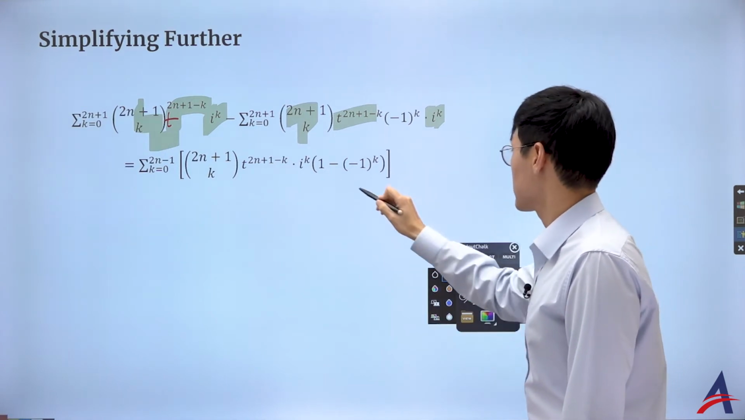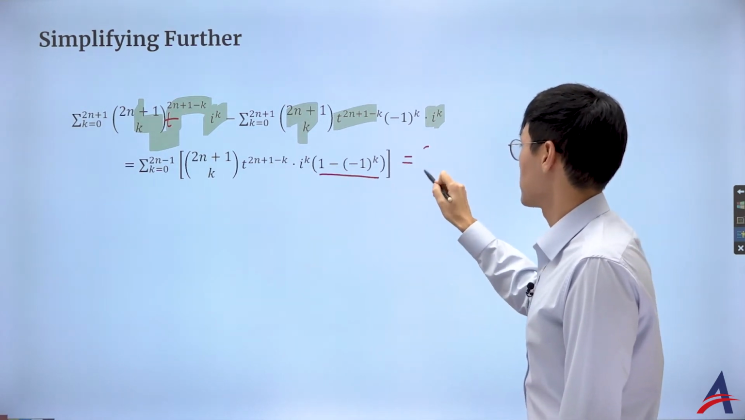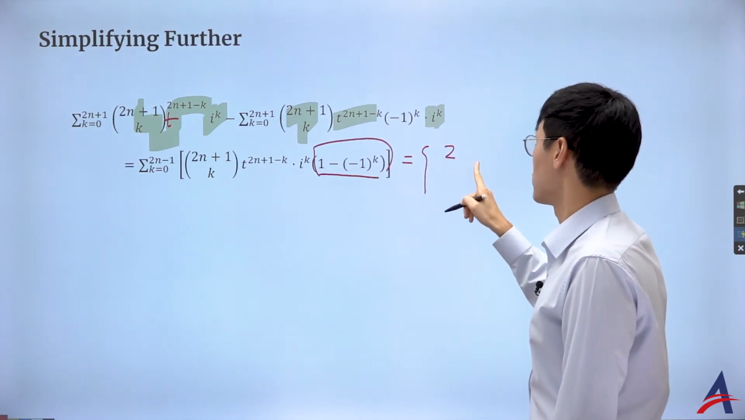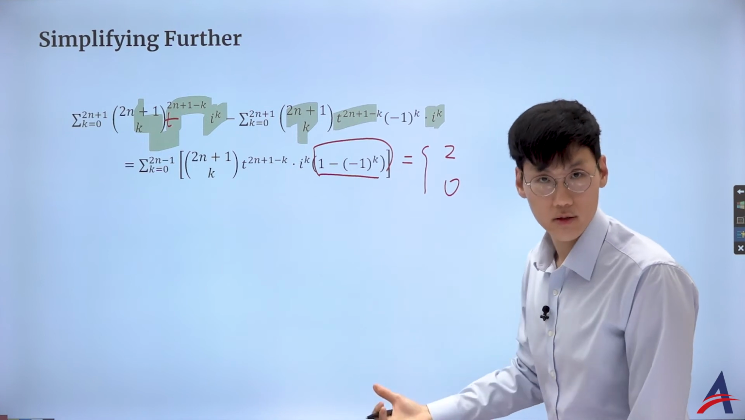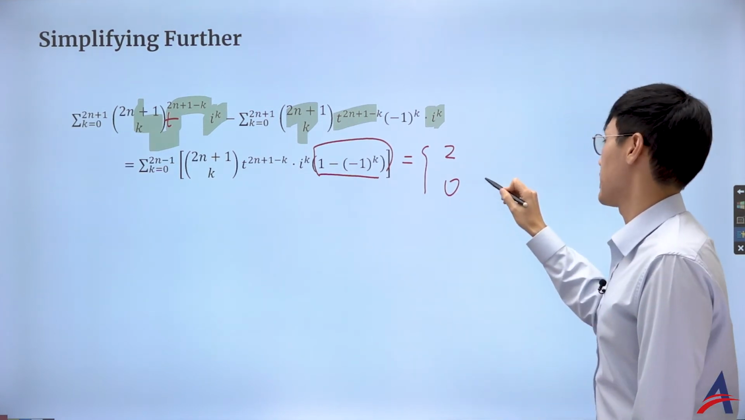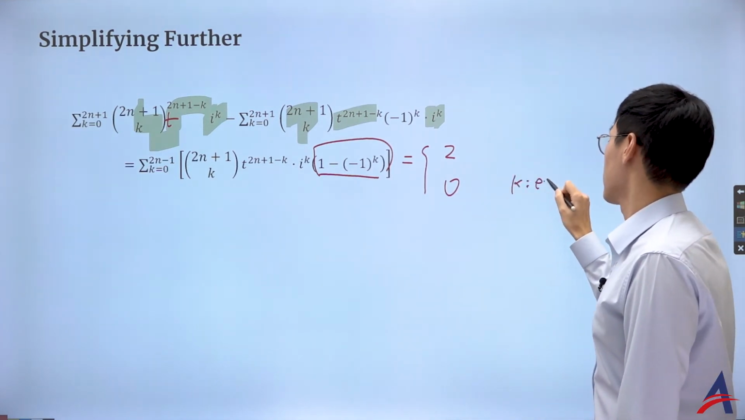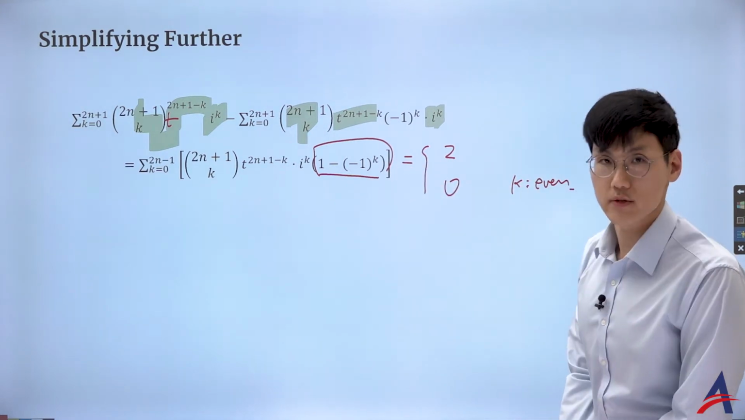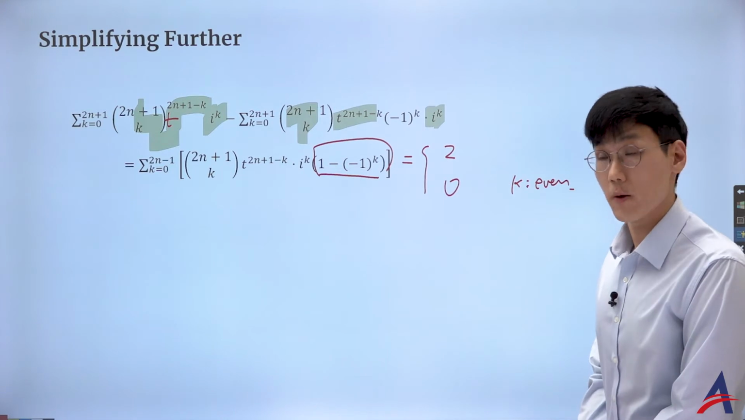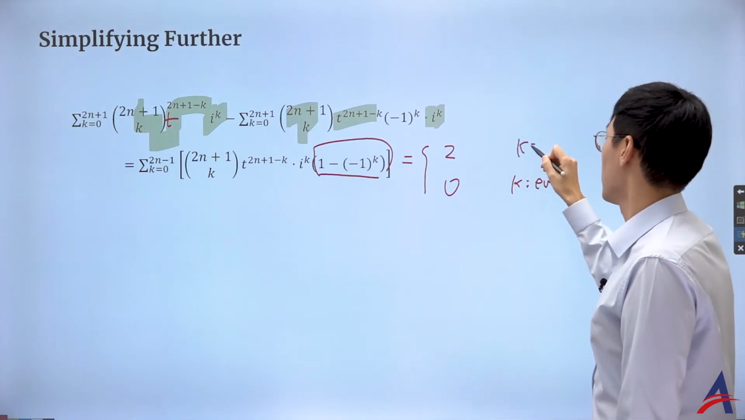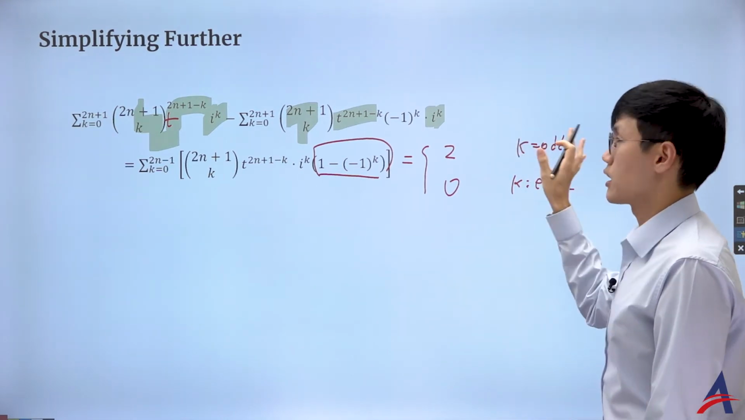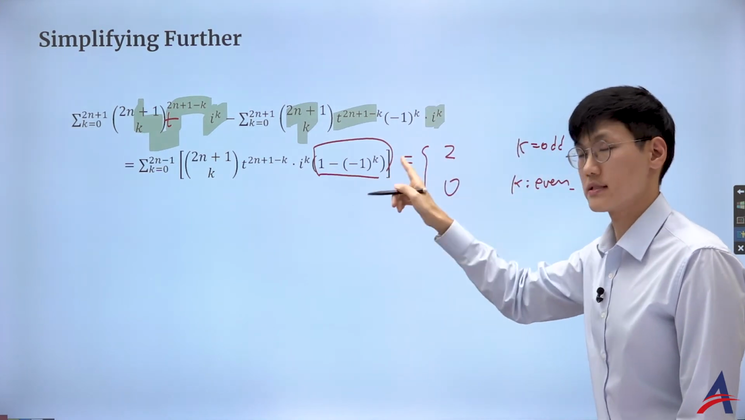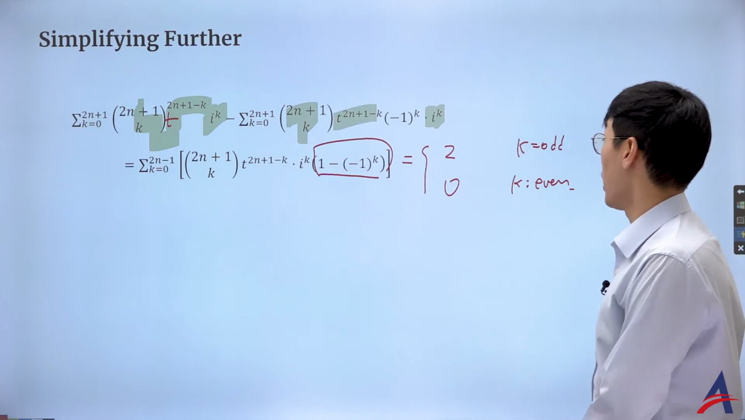As you can see, that term alone is going to be either 2 or 0, depending on the k, right? If k is even, my friend, negative 1 to the power of k is always going to be positive 1. So 1 minus 1 would induce a 0. Whereas if k is odd, then it's negative 1 to the power of odd, which is always negative 1. 1 minus negative 1 makes it double. So that's going to be always 2.